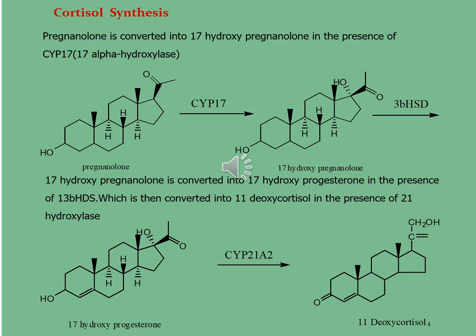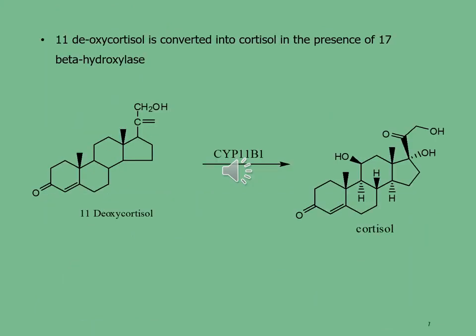In deoxycortisol, at carbon 3 position there is a carbonyl group, and at carbon 17 position there is a methoxy group in addition to the carbonyl group. Further, 11-deoxycortisol is converted into cortisol in the presence of the CYP11B1 enzyme, 11 beta hydroxylase. In the reaction over here, you can see 11-deoxycortisol is converted into cortisol.